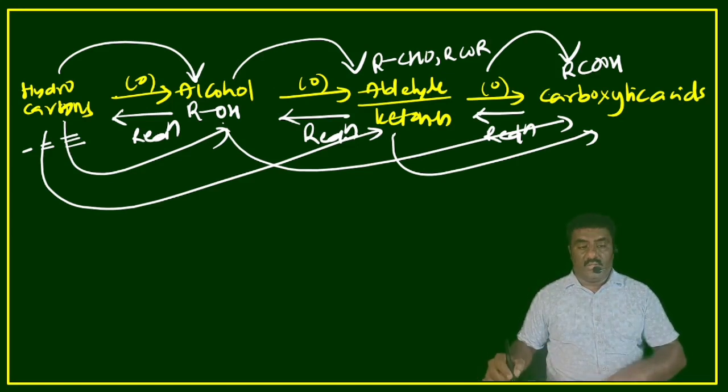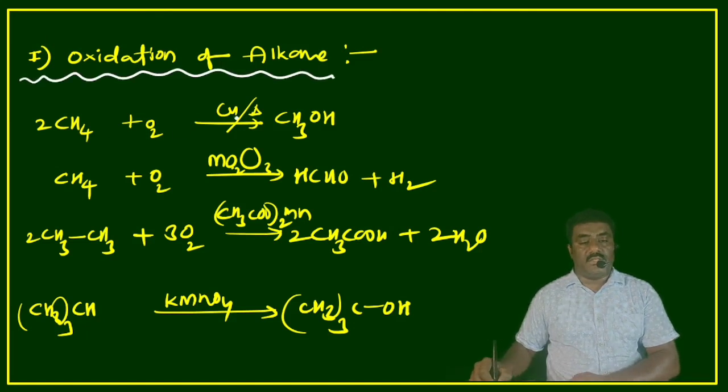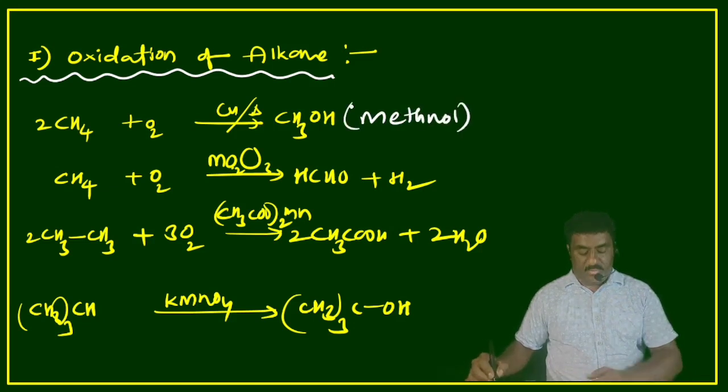Look at the first one, oxidation of alkanes, with carbon-carbon single bonds. Oxidation of methane in presence of copper when heated gives methanol.